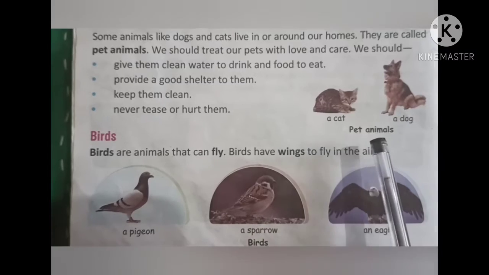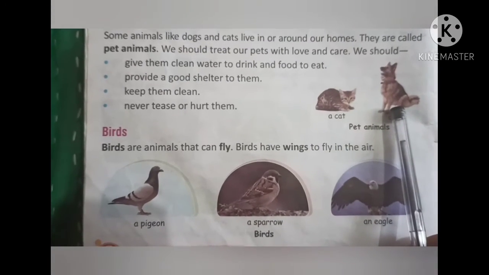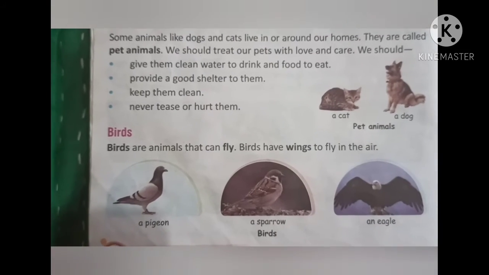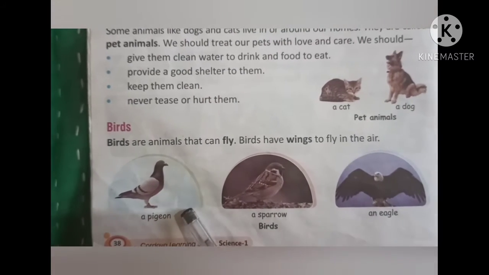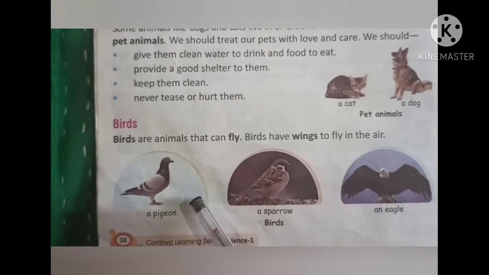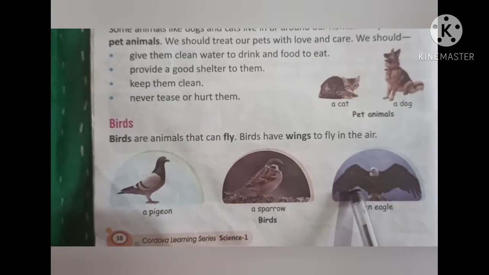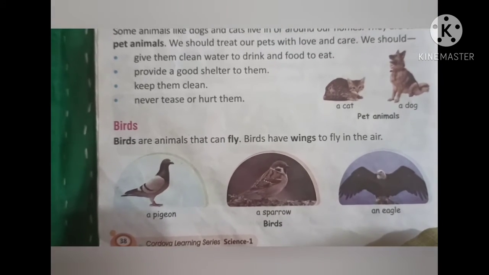So students, here you can see some pet animals. Cat, dog, these are the pet animals. Also here you can see the birds. Birds are the animals that can fly. They can fly with the help of their wings. Pigeon, sparrow, eagle, all these are the birds.